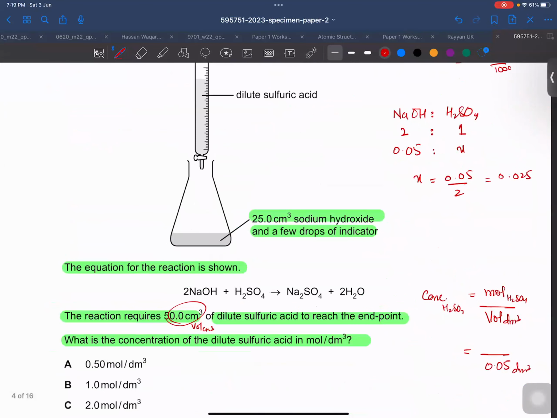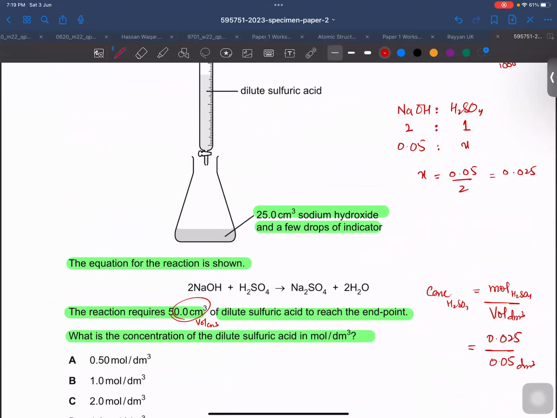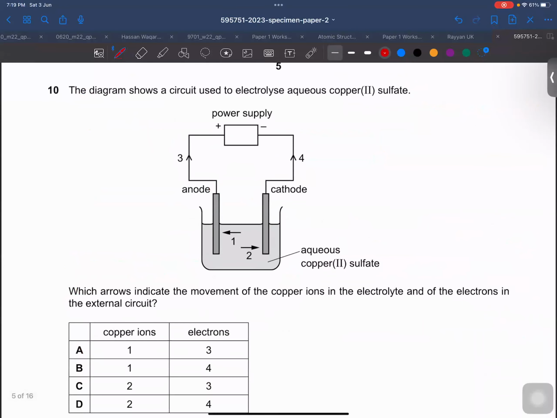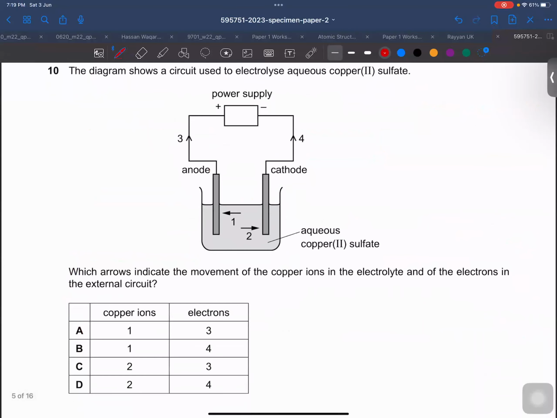So we need to divide 0.025 over 0.05. Let's see what the answer of this is. It must be A, 0.50 mole per decimeter cube. All right, bacho? Yes, sir. So over here, the next question is question number 10.